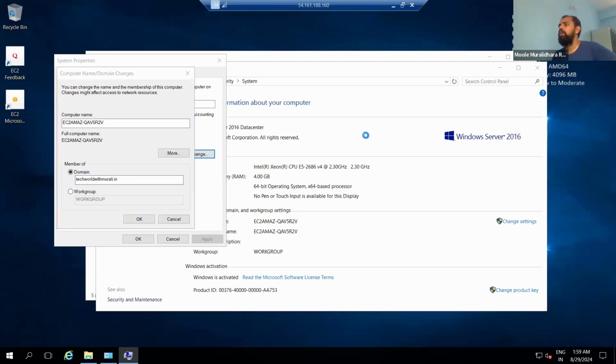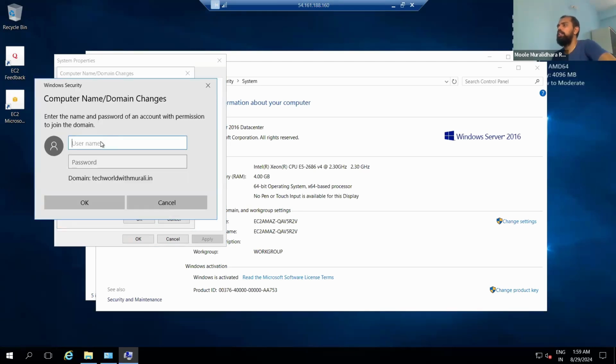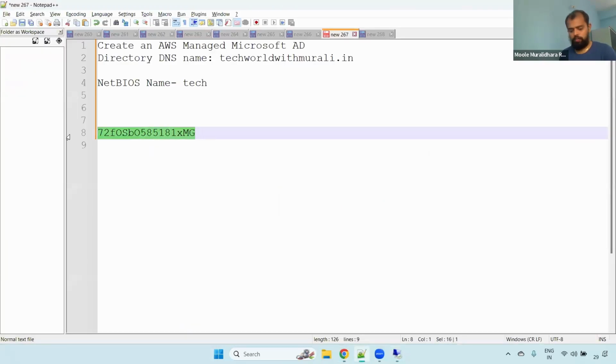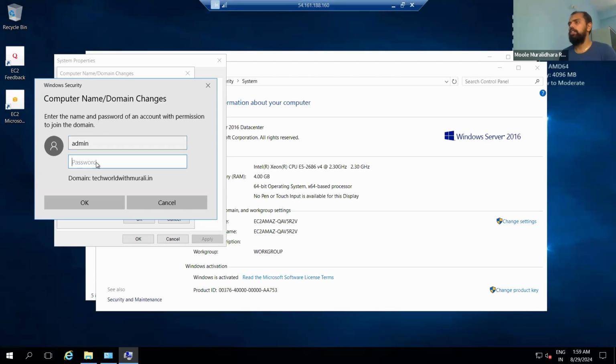Now it will ask for the username and password. If you see here, it is asking for the username and password. What is the username? I'm giving the username admin. What is the password? We have this one, right? Copy this one. I'm using admin credentials. Just click OK and then click OK.